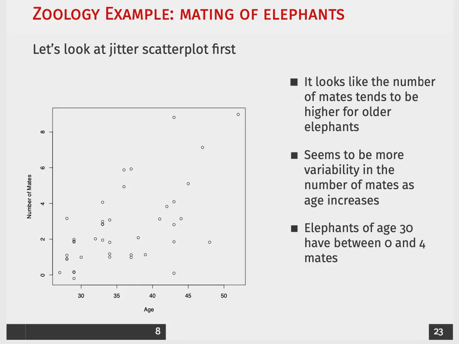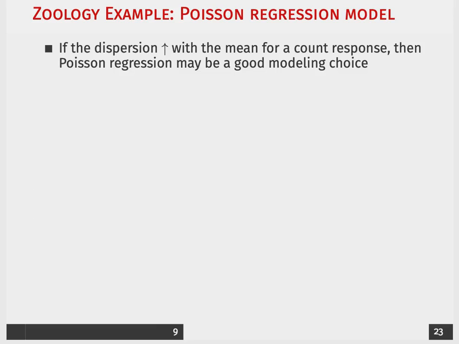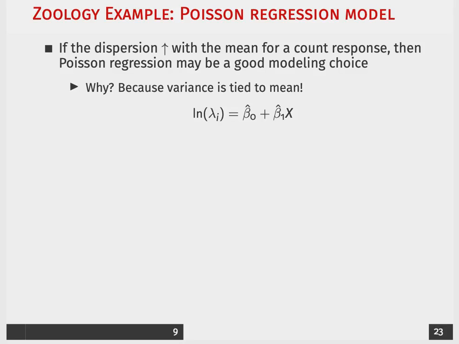And I think we have decent evidence of that, because elephants of age 30 pretty much have 0 to 4 mates, and then elephants of age 45 have approximately between 0 and 9 mates. So if the dispersion around the mean for the count response goes up as the mean increases, then we may be convinced that Poisson is going to be a good modeling choice for us. Again, that is because the variance is tied to the mean here.